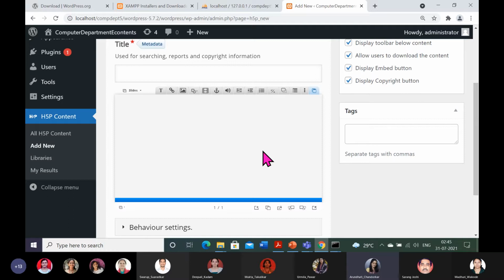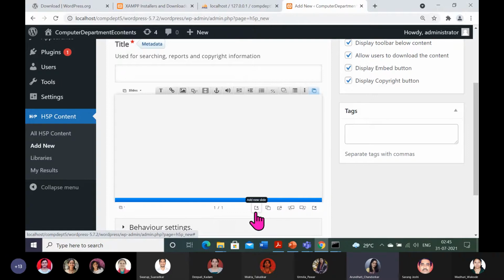So let us start. One more thing: unlike PowerPoint, this H5P plugin component, especially course presentation, does not give us the slide background. So here are some more controls: add new slide, close slide, slide background, move slide left, move slide right, and delete slide. With the help of these controls you can handle your slides.